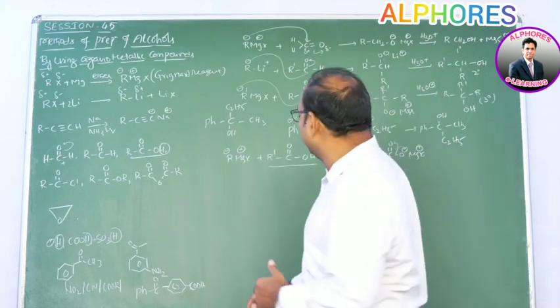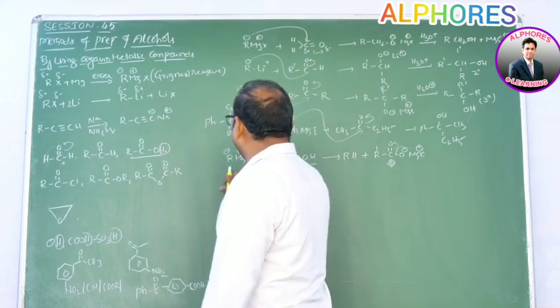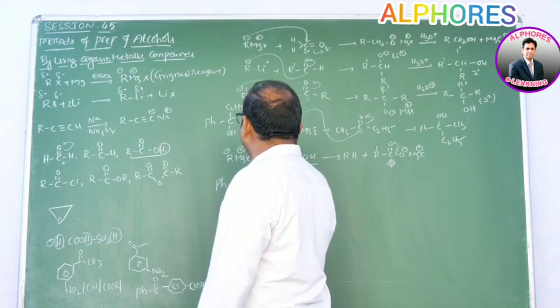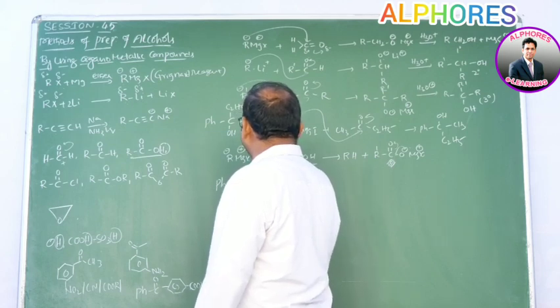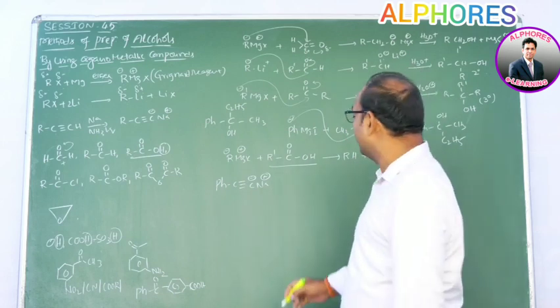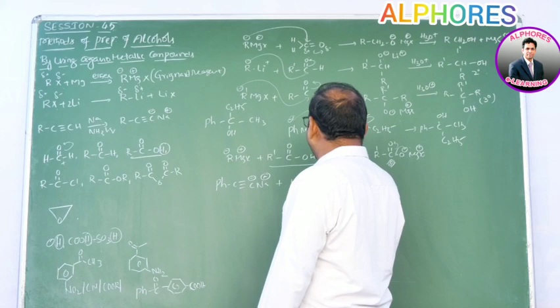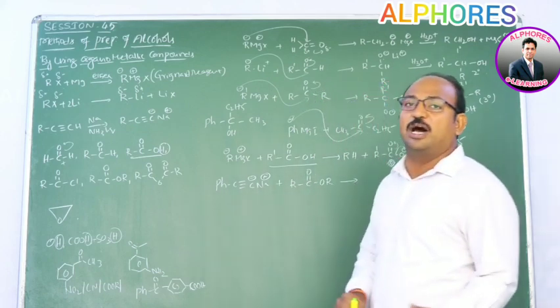Now, instead of this carboxylic acid, if we are considering, say, RMgX or PhC triple bond C minus Na plus. Now, this organometallic compound I am going to use, and this one upon reaction with, say, RC double bond OR. What happened?